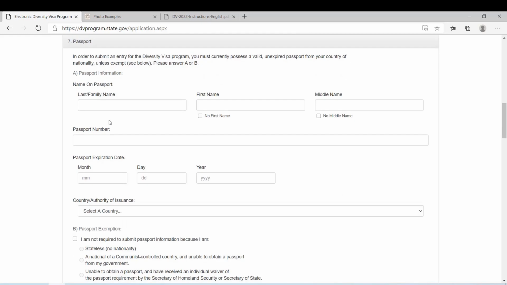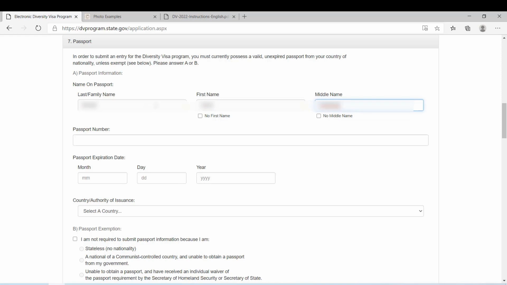And here is the passport information. In here you need to enter the information exactly as it appears on your passport. Last name again, and first name, and middle name.